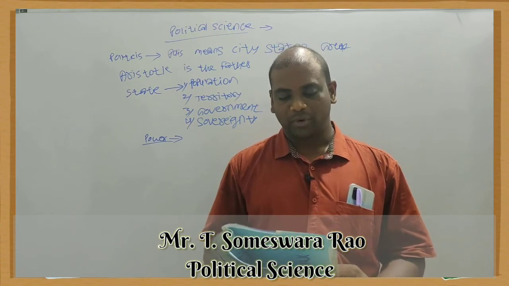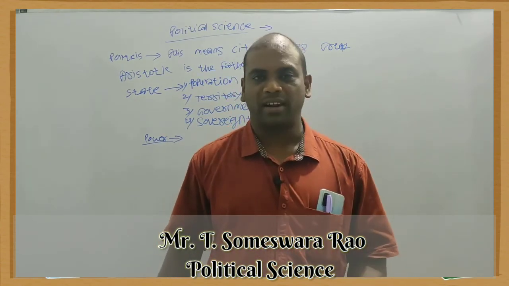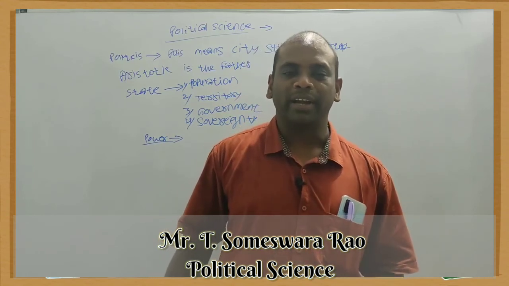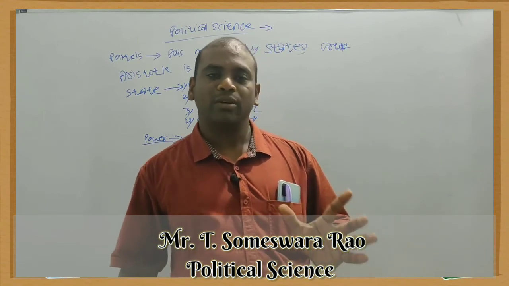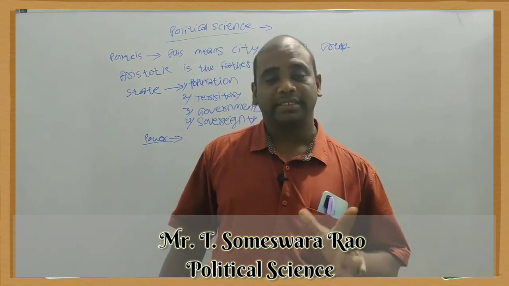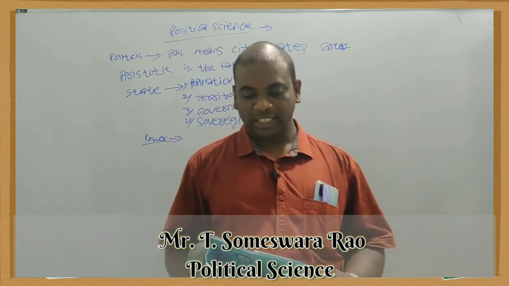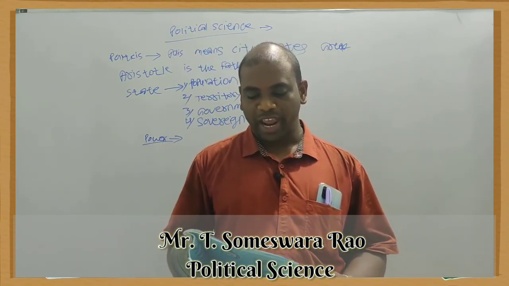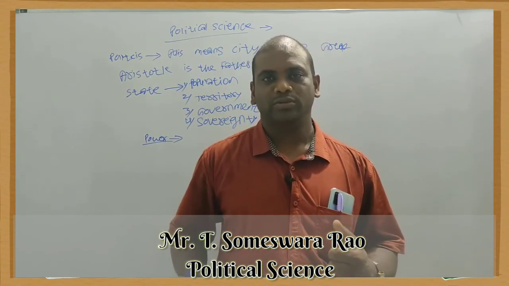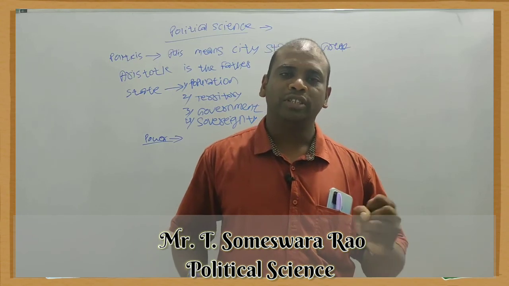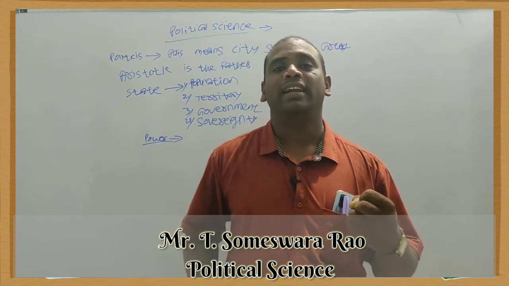William A. Robson says political science is primarily concerned with power in society. Every society has some power. That power depends on the financial system, that is finance, that is money. Another one is technical skills. Political science is concerned with the authoritative allocation of values for a society. In a society some value is necessary, and that value is obtained from the people by way of the political system, by way of political science.